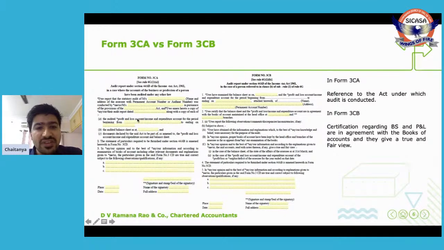So the main difference between 3CA and 3CB is that in 3CA, the reference of that particular act under which books of accounts are audited should be given. Whereas in the case of 3CB, since the books of accounts are not audited under any other act, the auditor assumes the liability of the books of accounts being true and fair or not. And here, point 3 and point 5 are one and the same, where we are supposed to give our comments or observations, if any.